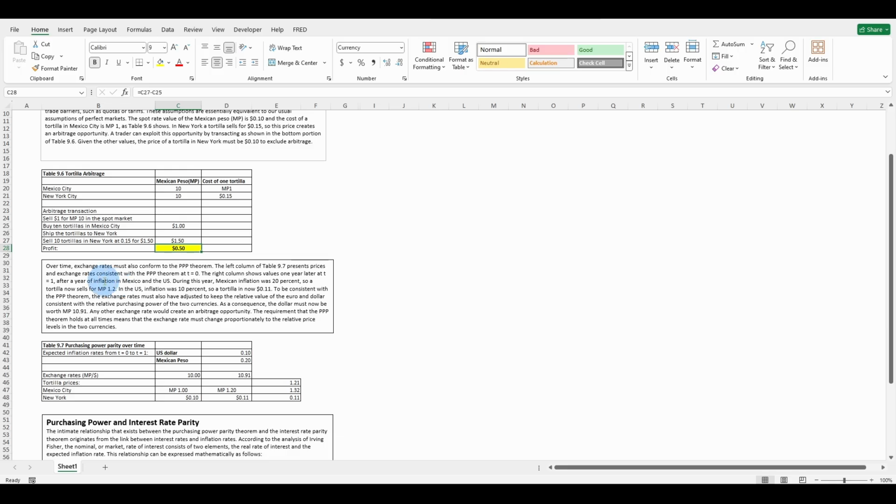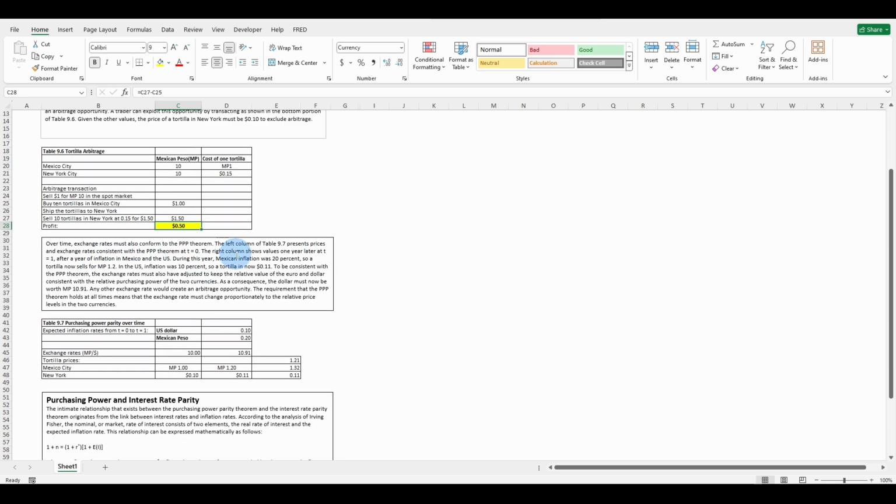Over time, exchange rates must also conform to the PPP theorem. The left column of table 9.7 presents prices and exchange rates consistent with the PPP theorem at time t equals 0. The right column shows values 1 year later at t equals 1 after a year of inflation in Mexico and the US. During this time, Mexican inflation was 20%, so a tortilla now sells for 1.2. In the US, inflation was 10%, so a tortilla now sells for 11 cents.